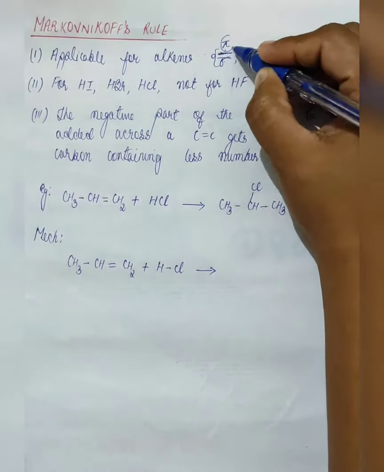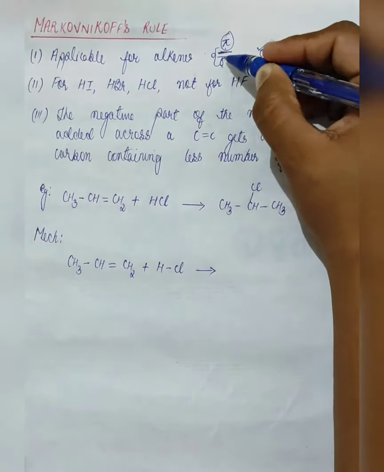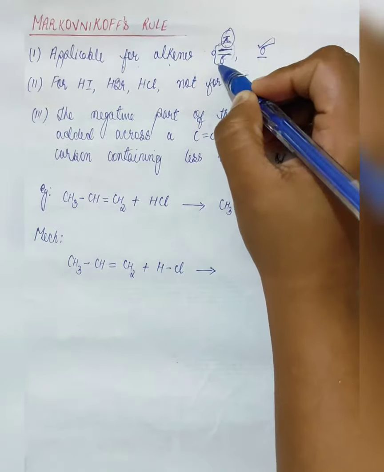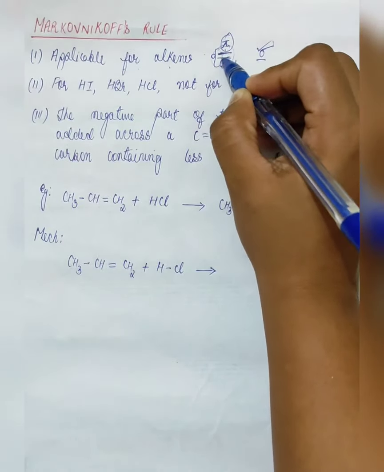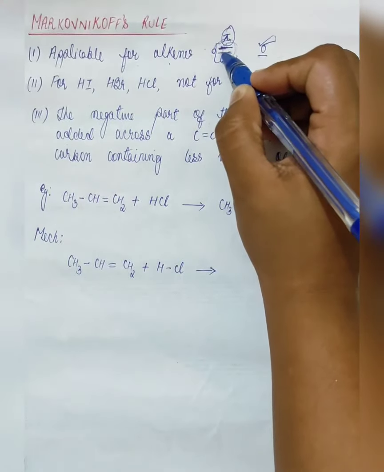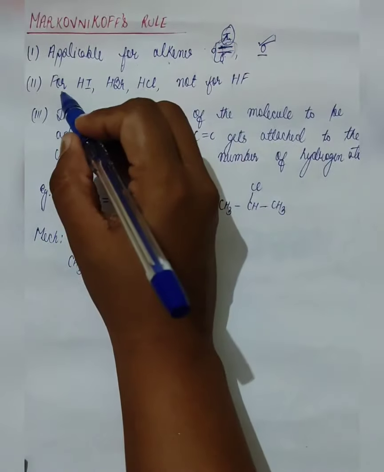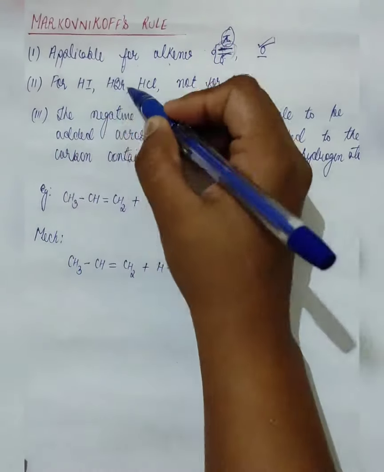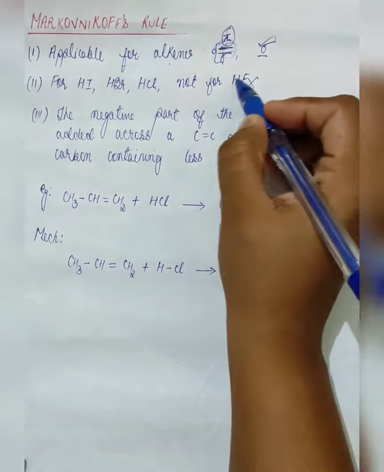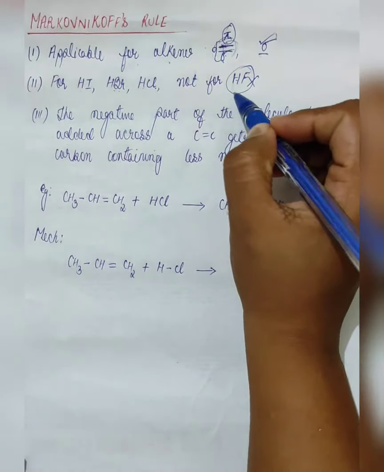That is, the pi bond will break. The sigma bond will never break because it is a very strong bond. That is why it is applicable for alkenes, because bond breakage needs to take place in any reaction. So bond breakage will take place only from a double bond. We are not talking about a triple bond. Here we are talking only about a double bond. Now this rule is applicable only for HI, HBr, HCl, not for HF. You will never see HF in any of the reactions.